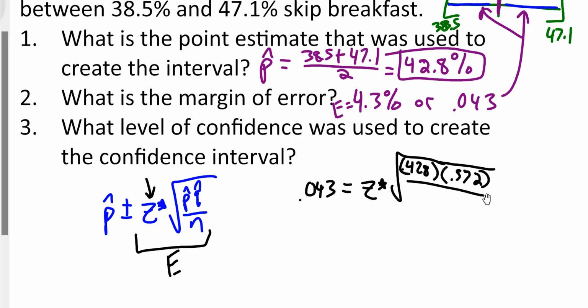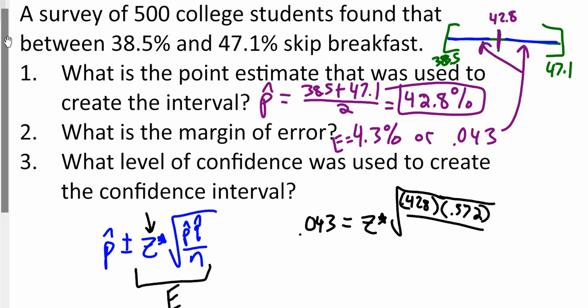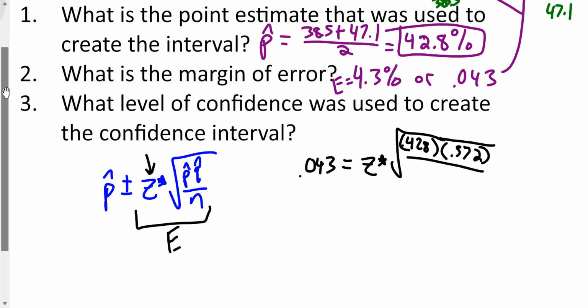We know the n. It was given that 500 college students. So we know everything, and if we solve it for z star, our critical value, we can get one step closer to our confidence level.